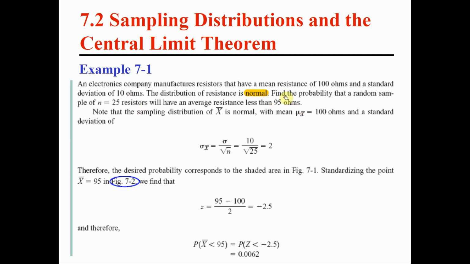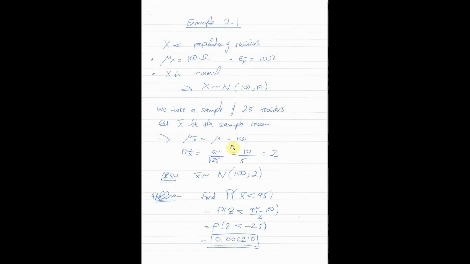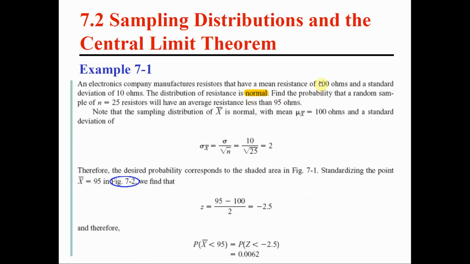Now the question is, what is the probability that the average of that sample is less than 95? Let me proceed with my own notes here. So if we think of X as the population of resistors, the population that contains all the resistors, what was given in the question? What was given is that mu x is equal to 100. The mean of the population is equal to 100, and the standard deviation of the population, sigma x, is equal to 10. This was given from the beginning, 100 and 10, mu and sigma.